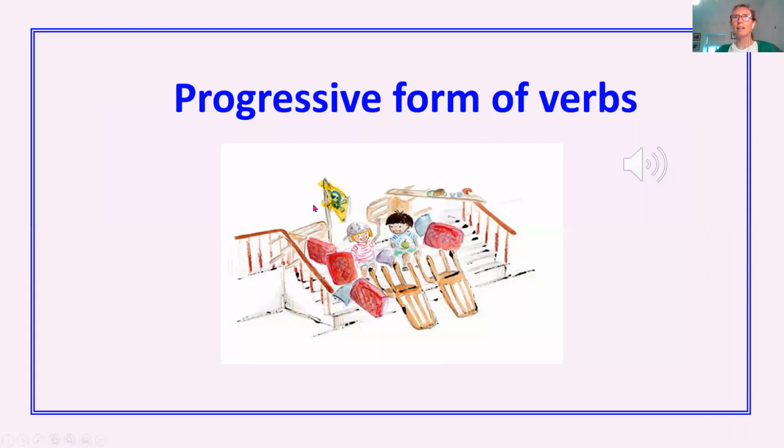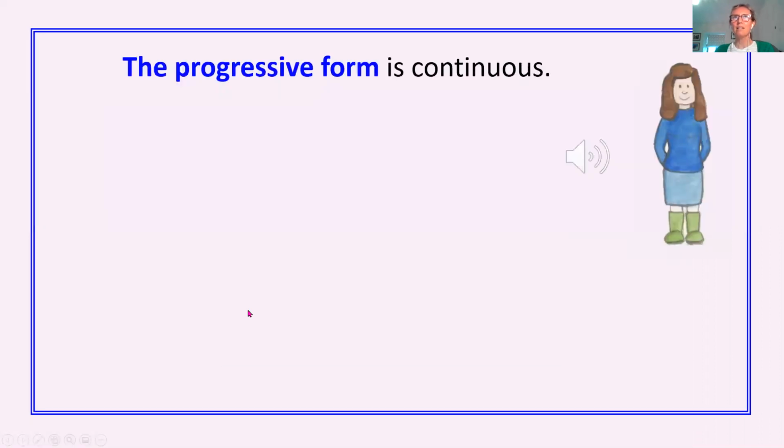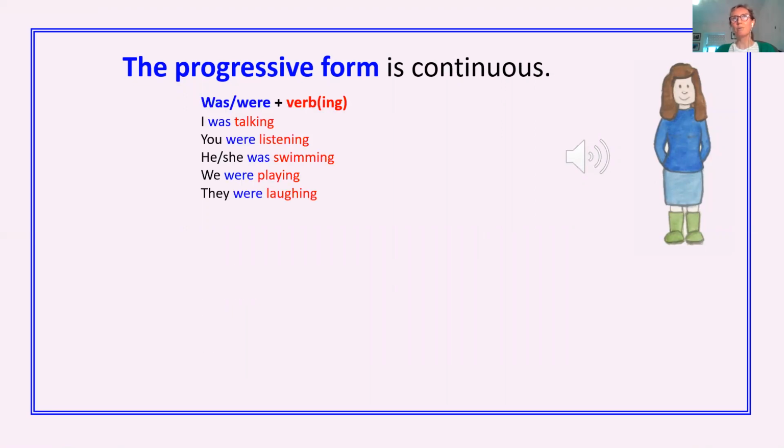So we're going to look at the progressive form of verbs in the past tense. The progressive form is continuous, it's ongoing. So how do we form the tense? Well, we use was or were, depending on who is doing the action, plus the verb with ing. So here are some examples.